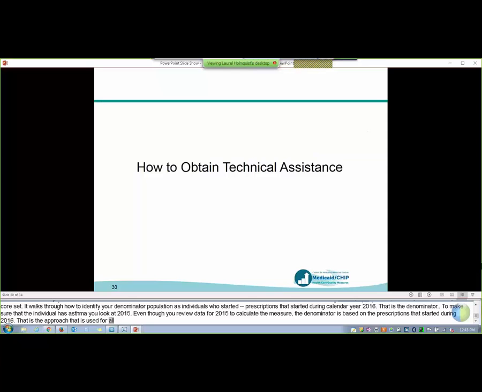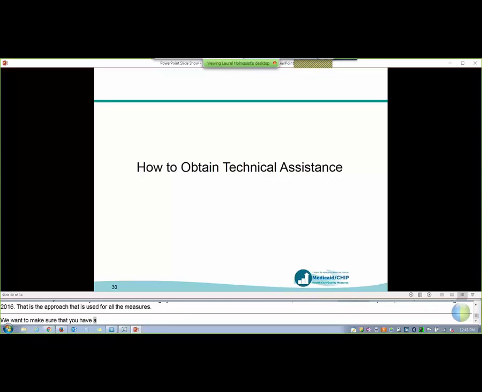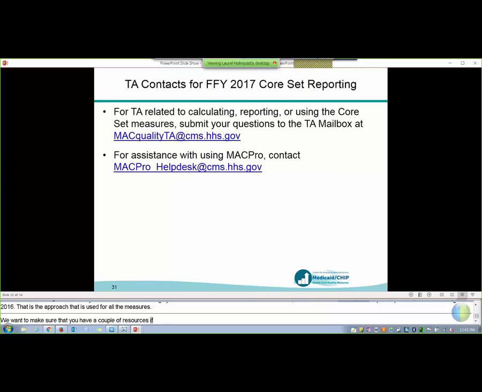So now we just want to make sure you had a couple of resources if at any point you would like technical assistance with reporting. Next slide, please. So here are two email addresses to hang on to as you're working on core set reporting. The first is the email to the TA mailbox, and you can send us any questions you have about calculating, reporting, or using the core set measures, including what to do if you aren't sure how your state's data should be reported or your state's population should be reported in MACPRO.